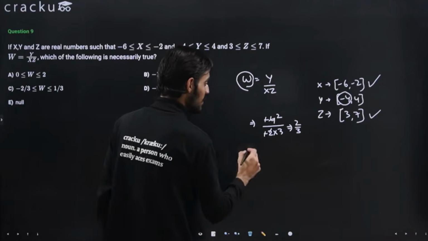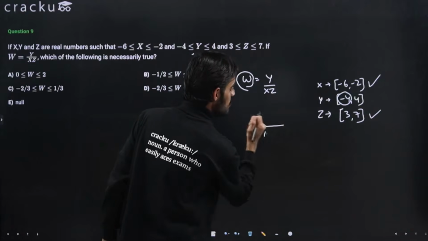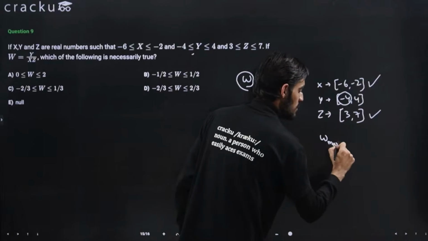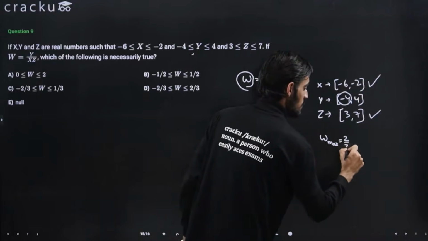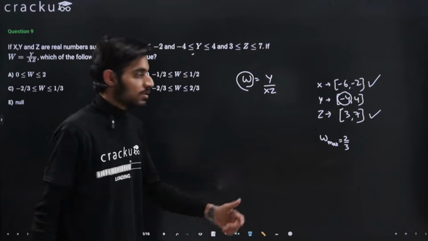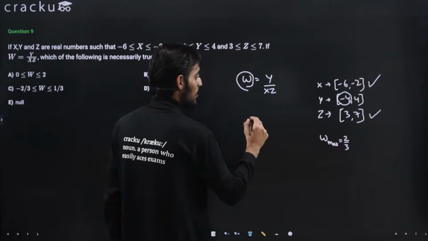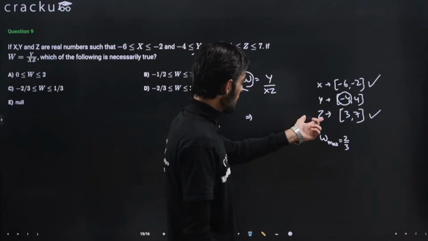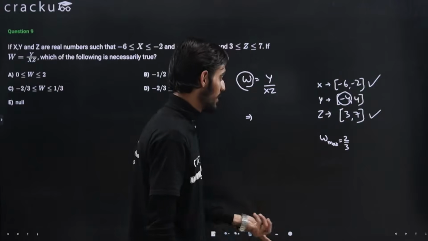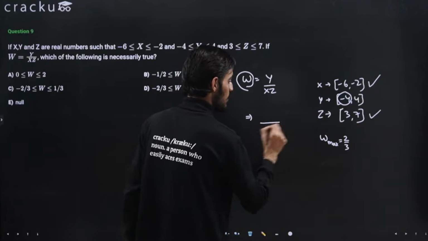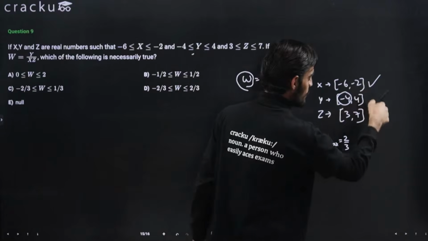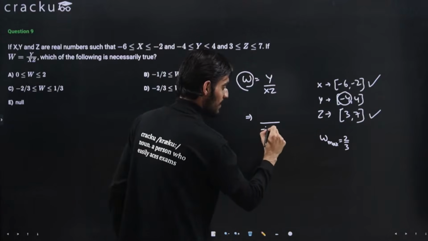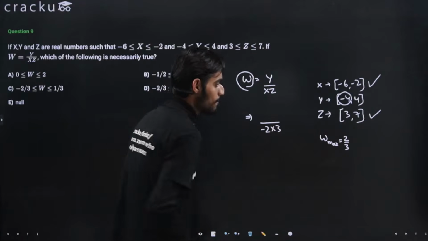Now using the same logic, we can find the minimum value also. So the maximum value will be 2/3. Now we need to find the minimum value also. See, for minimum value again, because we know that the denominator is always negative, that is -2 multiplied by 3, right?